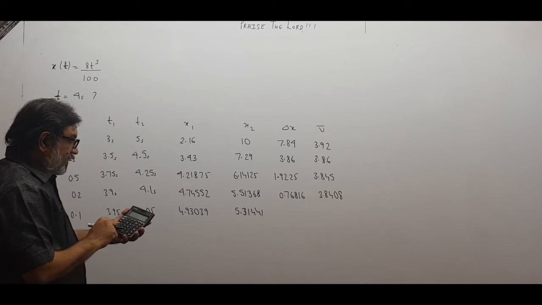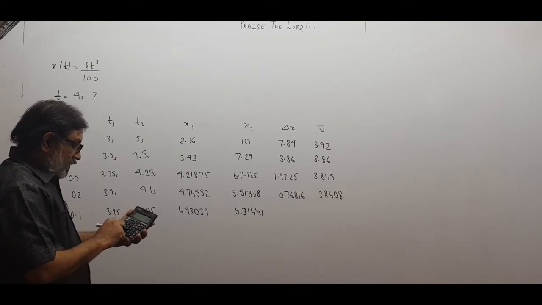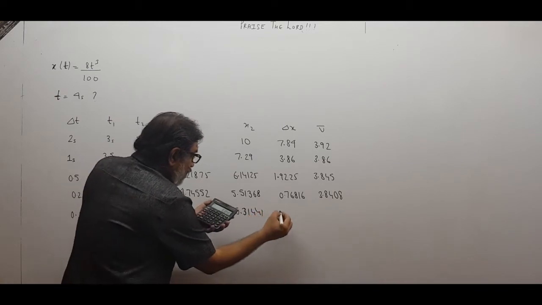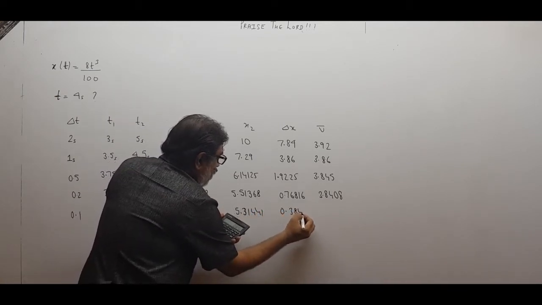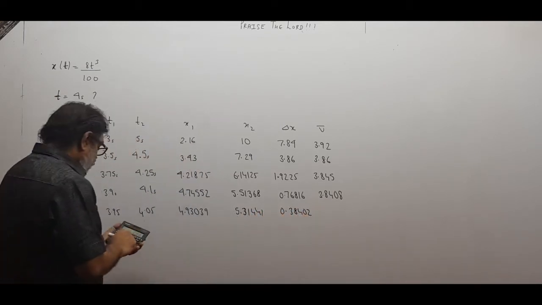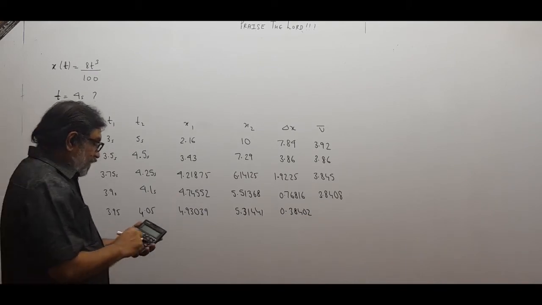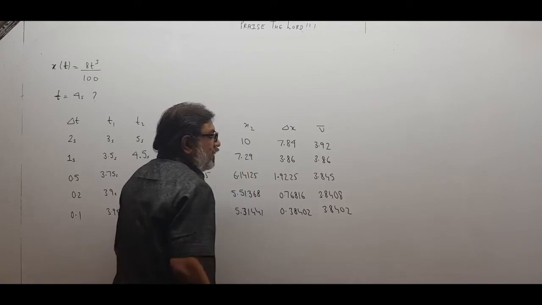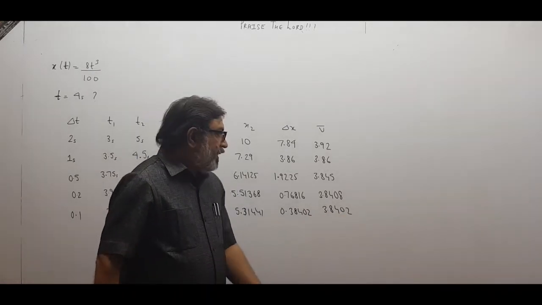Now 5.31441 minus 4.93039 is coming out to be 0.38402, and we divide by 0.1, so it comes out to be 3.8402.